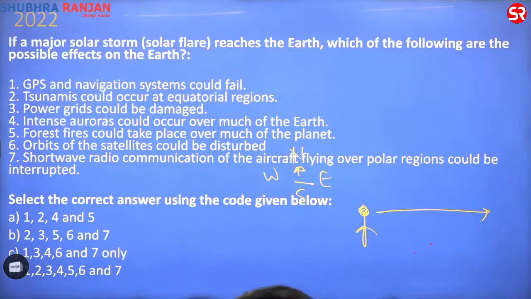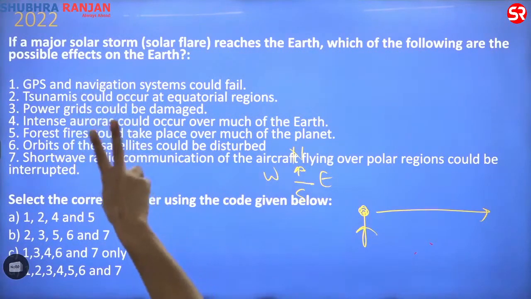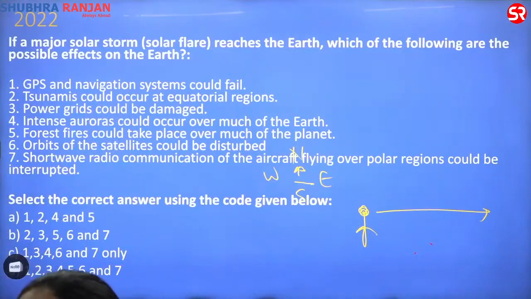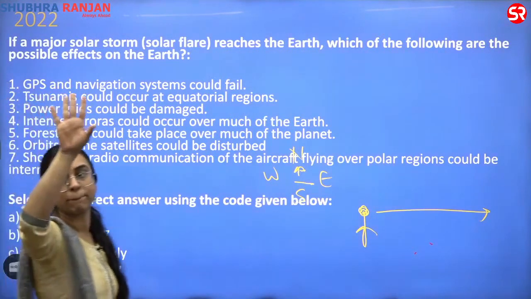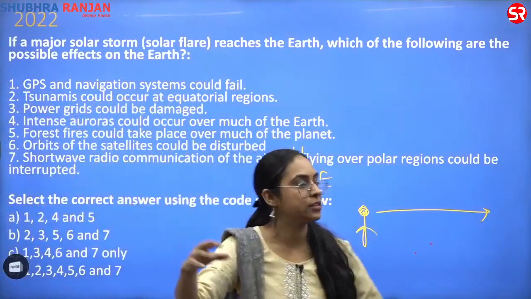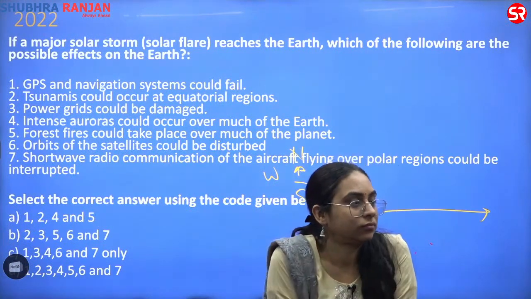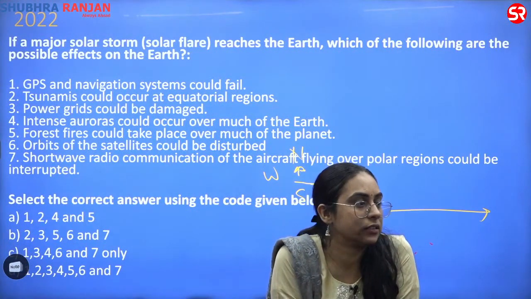outright wrong. How many feel that it is point 2 that is wrong? That it is the tsunami that cannot occur? How many feel that? And why are you feeling this?